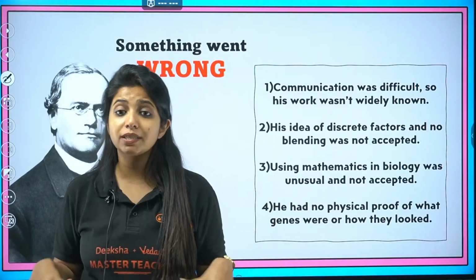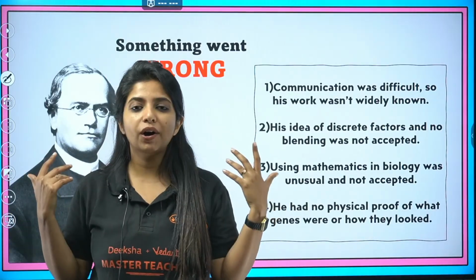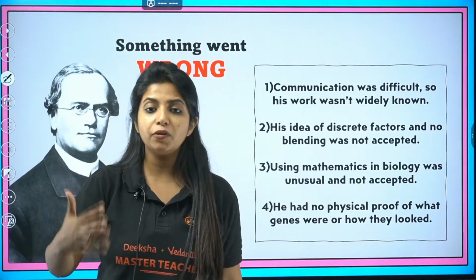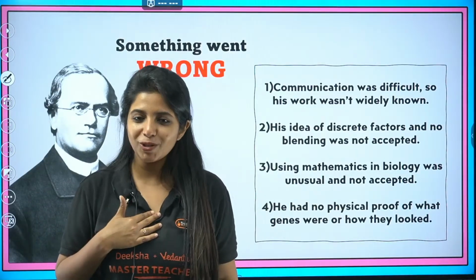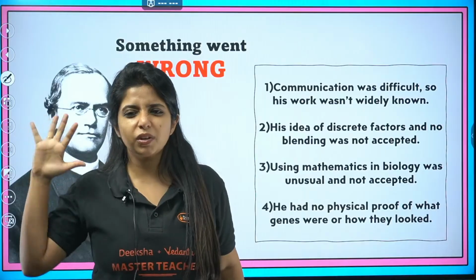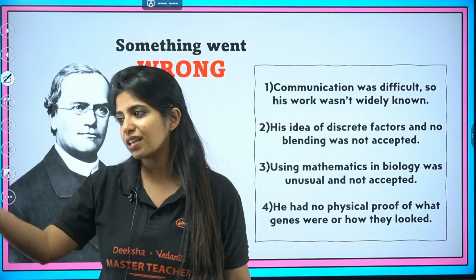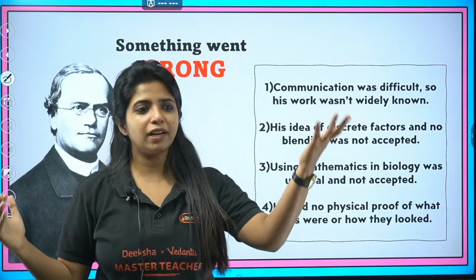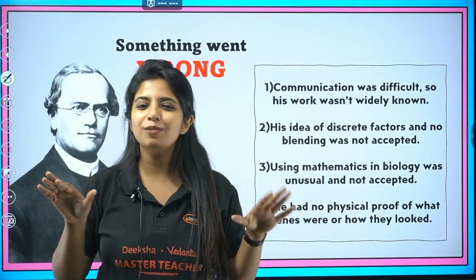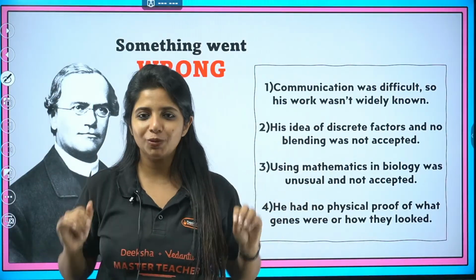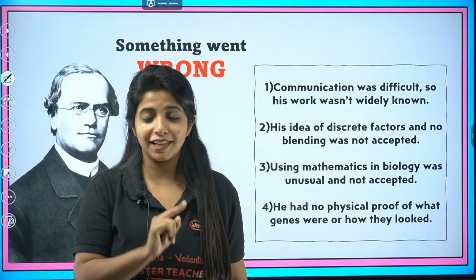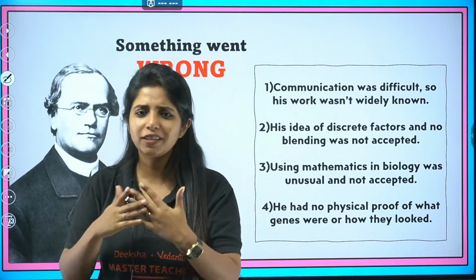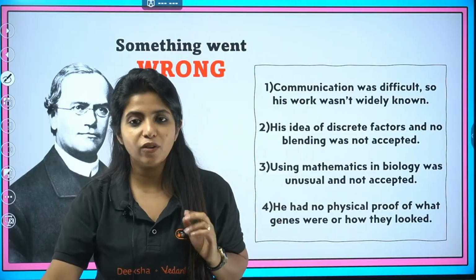So these were the few things that went really wrong, and we thought that there was a downfall for Mendel. Similar to us, we also have a downfall. Today we are super great, we might be scoring really good. The next day our scores might not be great, we might have fought with our friend, or something might have happened at home. We all have certain things in our life. For him also it was there. But after everything comes a day where everything is back to normal. Again he will have a downfall. This is how it goes. So in Mendel's life also it happened.